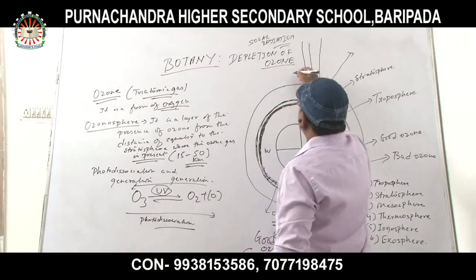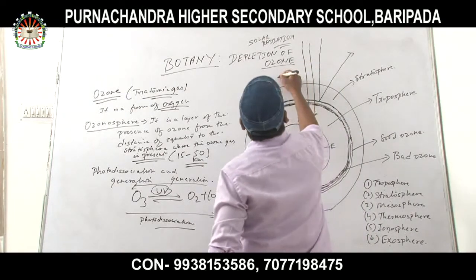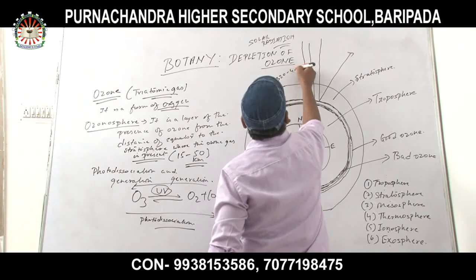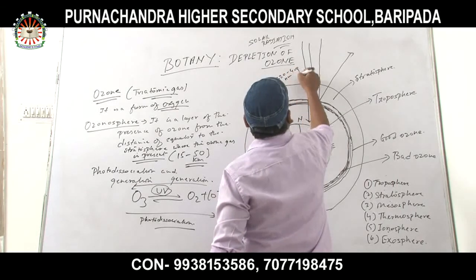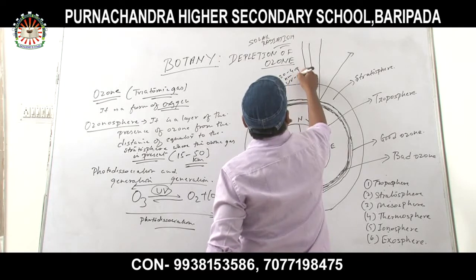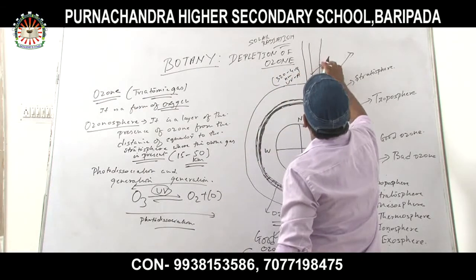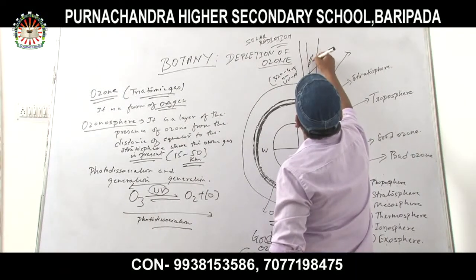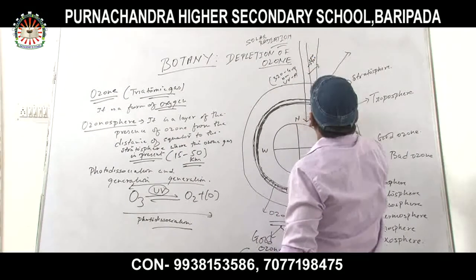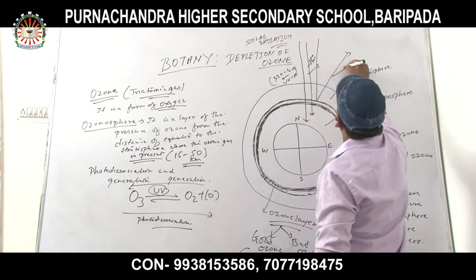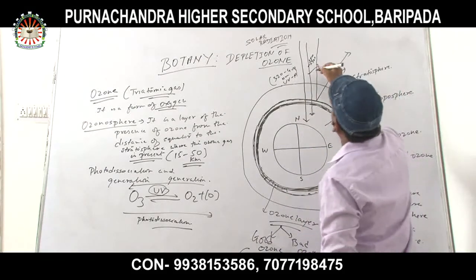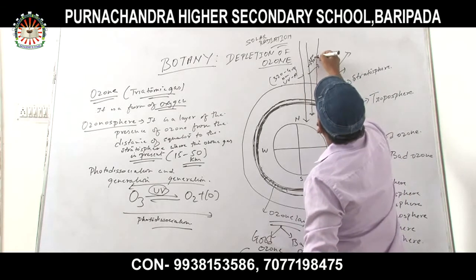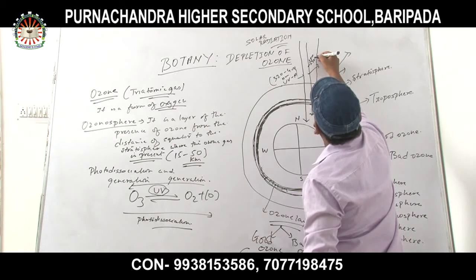Ultraviolet A has a wavelength of 320 to 400 nanometer. Ultraviolet B has a range of 280 to 320 nanometer.